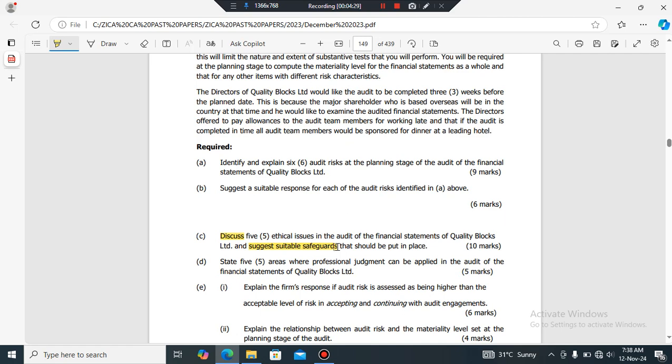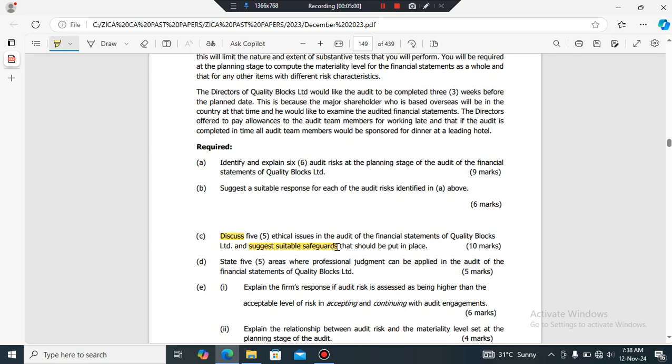And after you do that, the other part of the question is asking us to provide suitable safeguards. When you provide suitable safeguards, it simply means you are suggesting to the examiner what the audit firm needs to do so that they can reduce the risk to a normal or an acceptable level. So this ethical issue is going to result in an ethical threat.